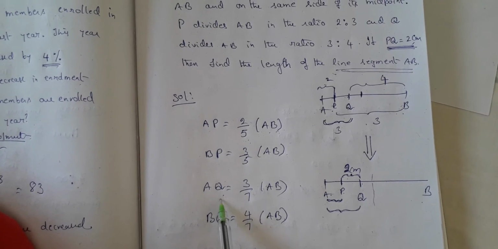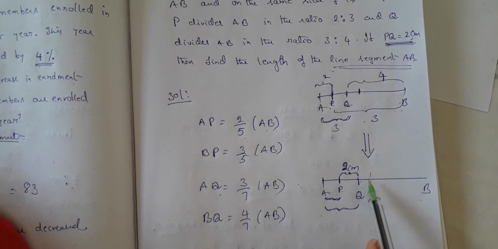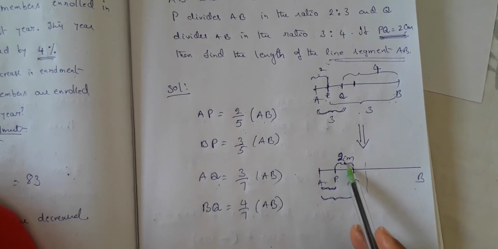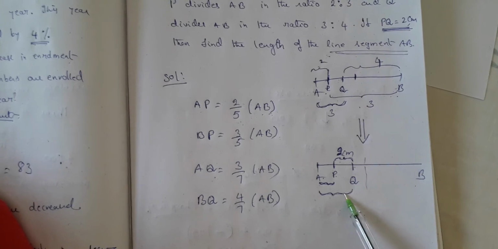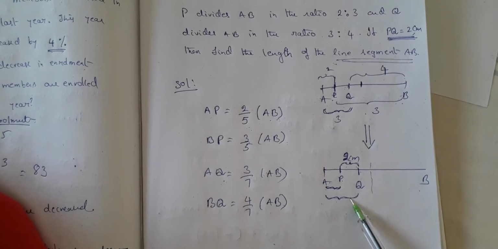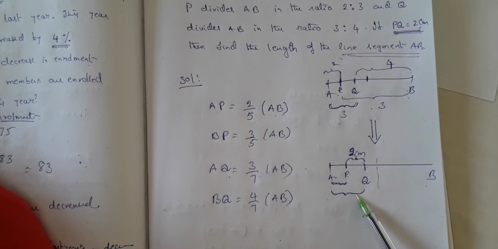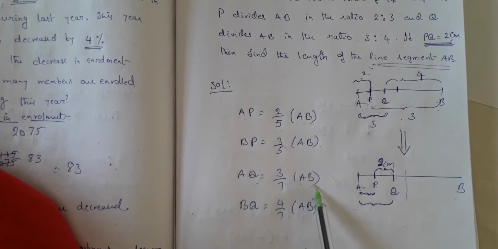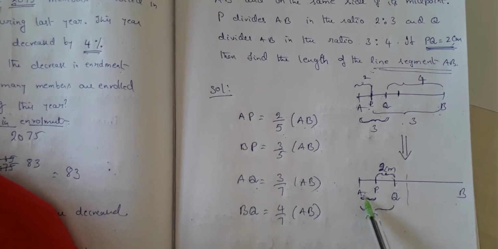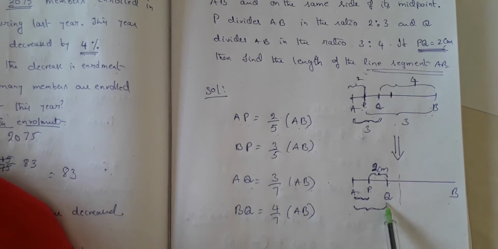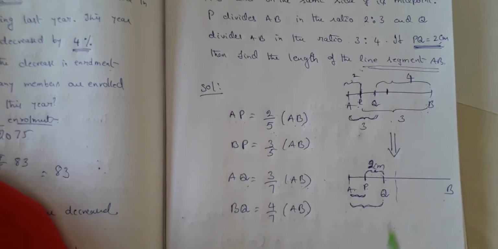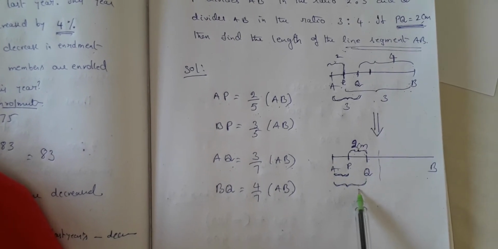Therefore, can I write AQ minus AP is equal to 2? Is it not? See, why am I taking this? Because in AP you have AB, in AQ you have AB. So when you eliminate AP and AQ directly, you will get the AB value. So come on, let us see whether we are going to get this or not.